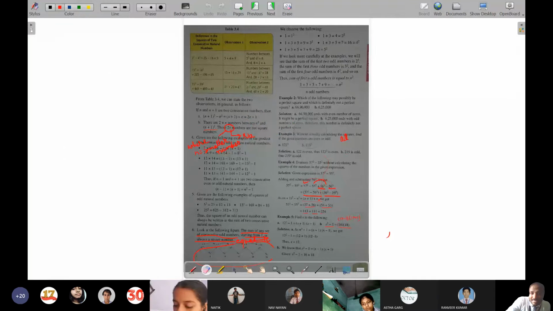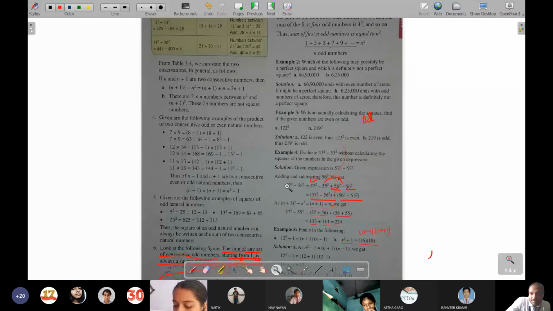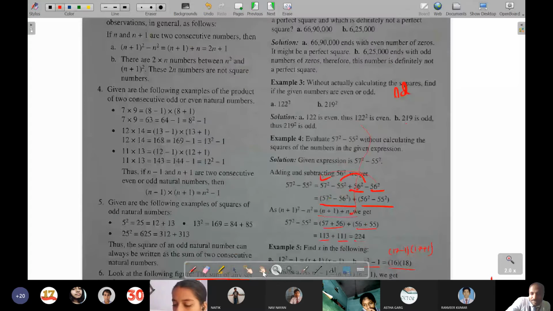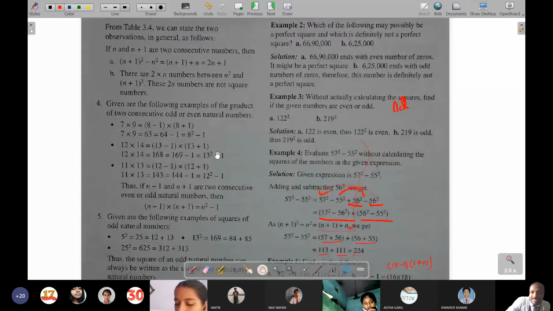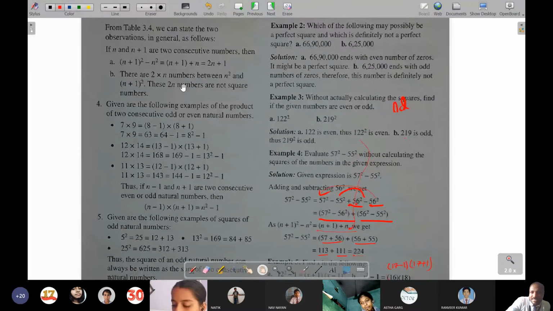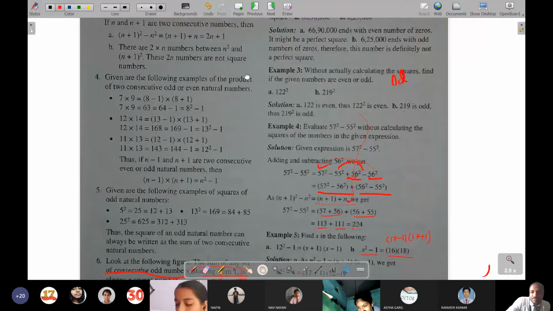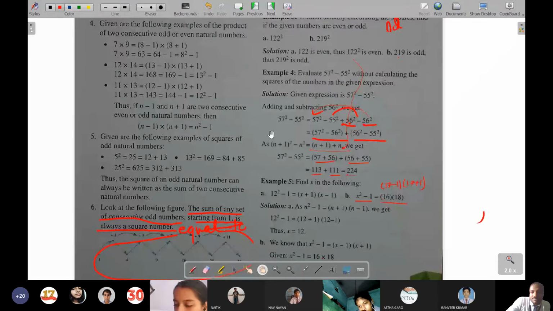Now someone has asked why we are multiplying with 2. If you see over here, in this book, page number 39, it has been clearly shown and written: there are 2n numbers between n square and (n plus 1) whole square. In page number 39, I had explained this also, with several examples.